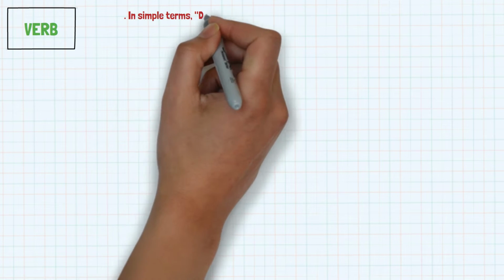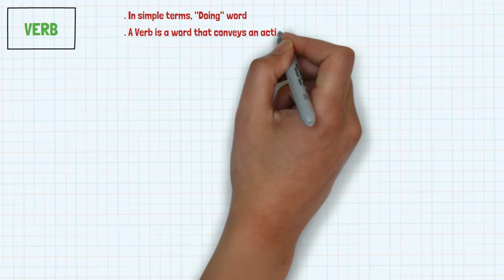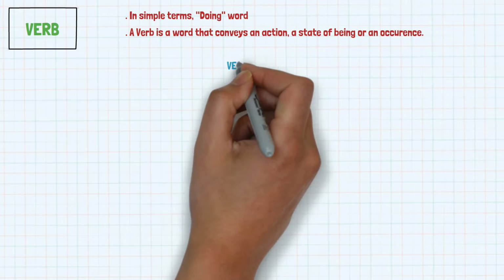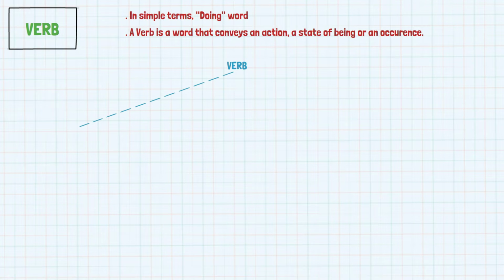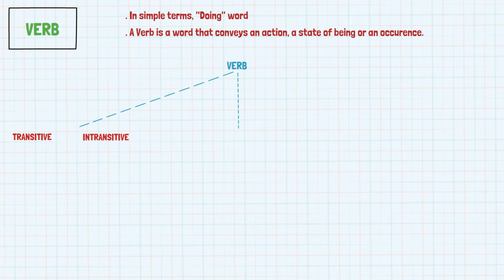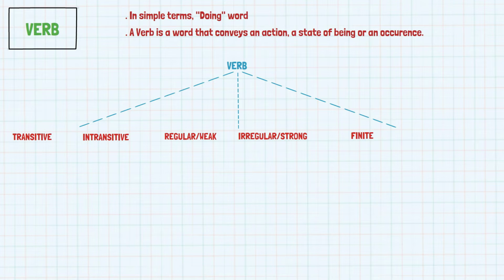Verb. In simple terms, a verb is nothing but a doing word. A verb is a word that conveys an action, a state of being, or an occurrence. The types of verbs are transitive, intransitive, regular, also called weak, irregular, also called strong, finite, non-finite.